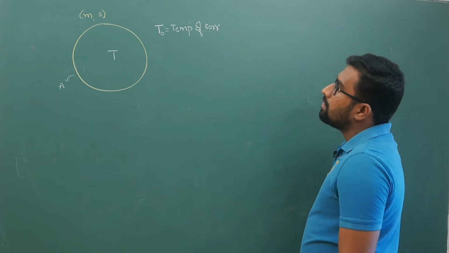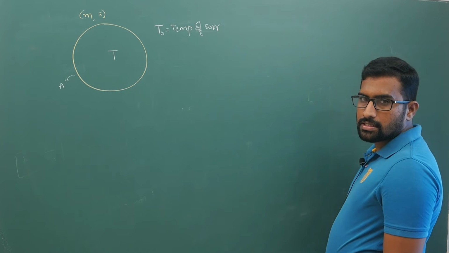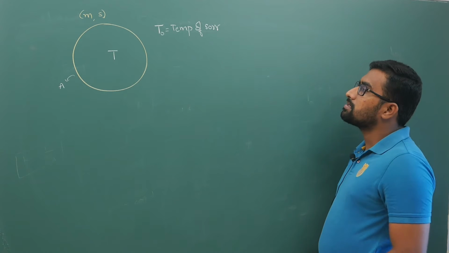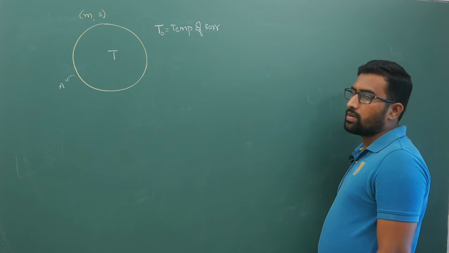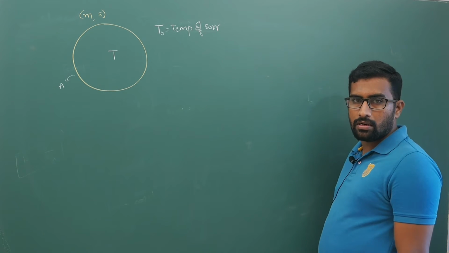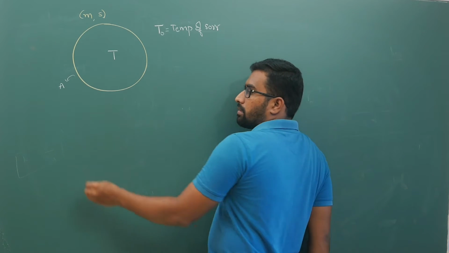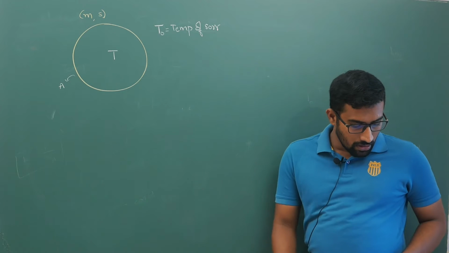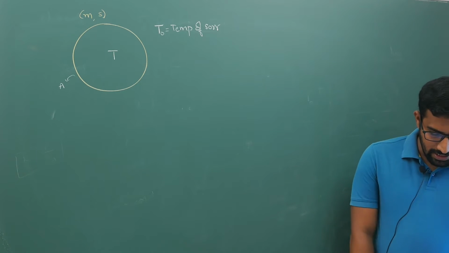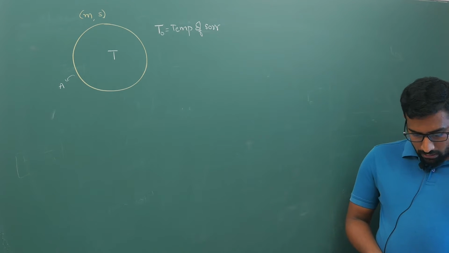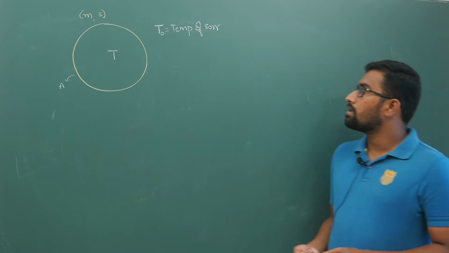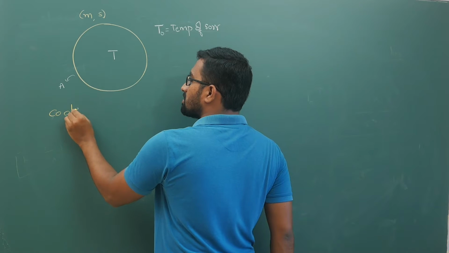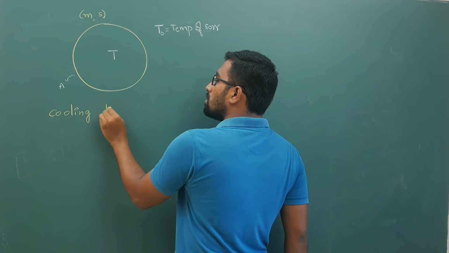Now I am going to derive the Newton's law of cooling expression. But before that, I am going to calculate your rate of cooling. Rate of cooling and your rate of loss of temperature, both are there here. First we will derive what is known as cooling by radiation.